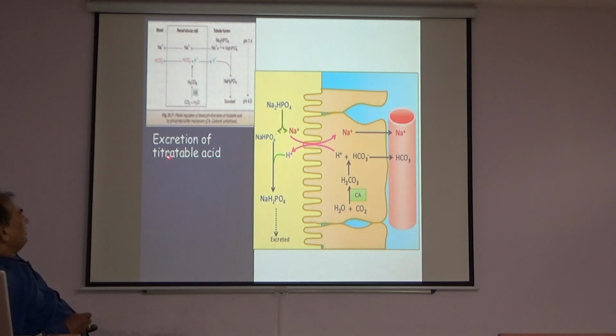Excretion of titrable acid, that is NaH2PO4. After dissociation of NaH2PO4, sodium dissociates and the H2PO4 ion dissociates. This buffer combines with hydrogen ion, and acidification of urine occurs and it is excreted from the tubular cells. This sodium is exchanged with the hydrogen ion, and reabsorption of sodium occurs.